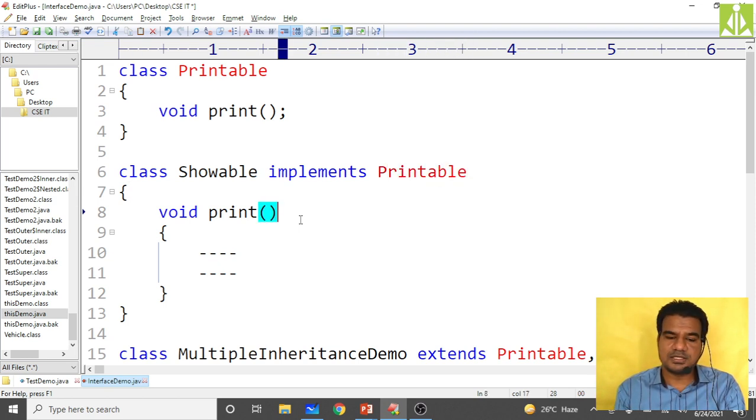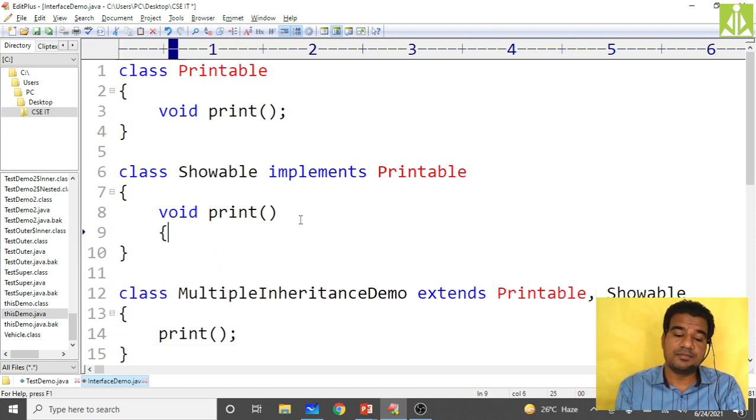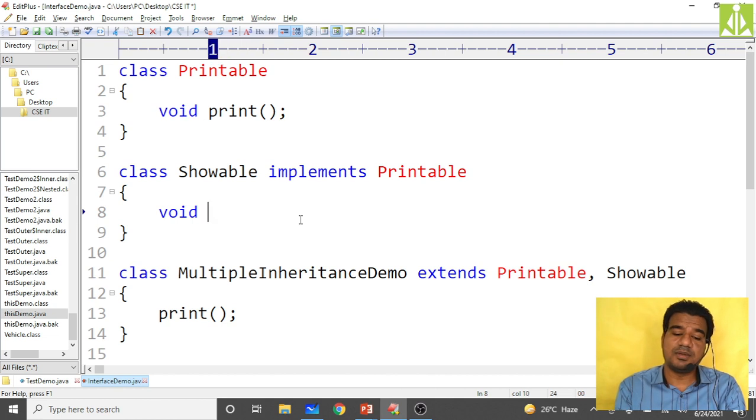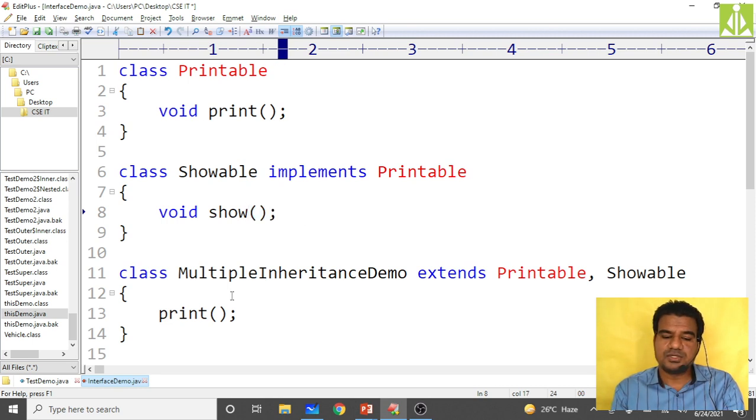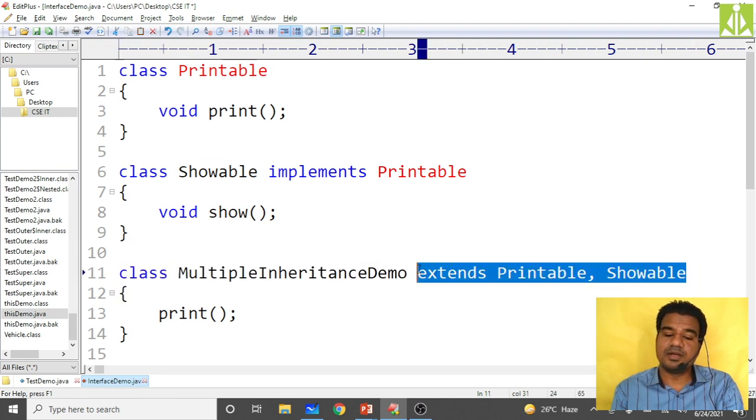Then inside it I should put a method with a different name. You can even keep the same method name, then you have to give the implementation only for one.